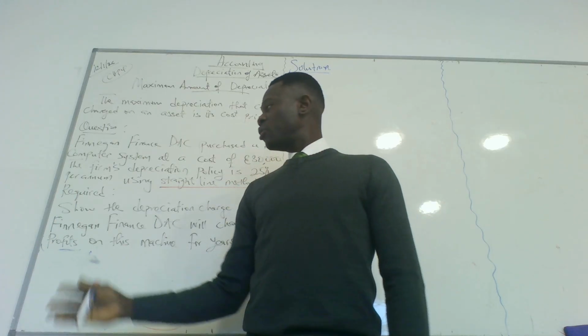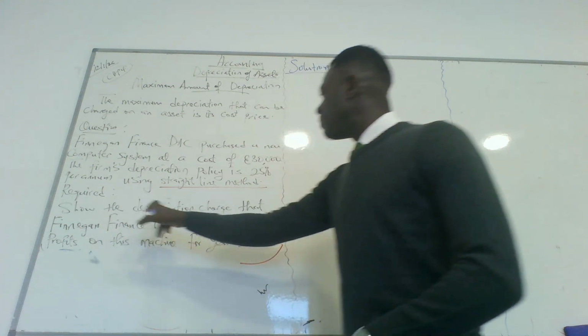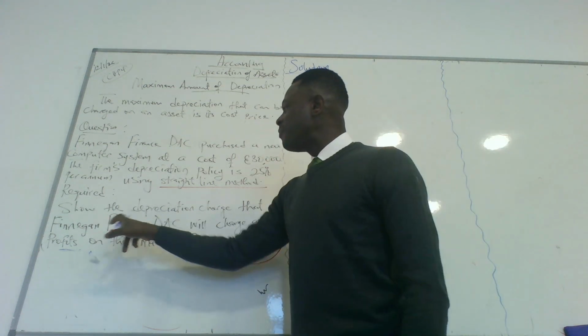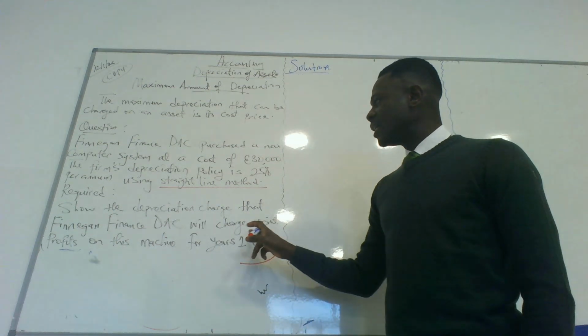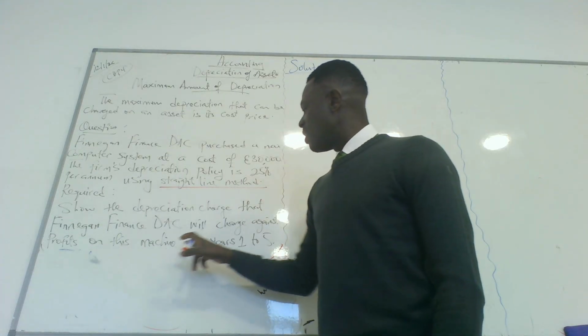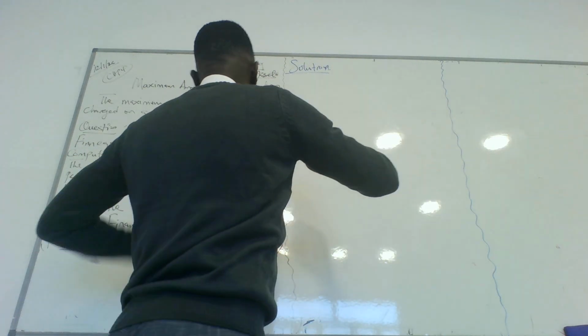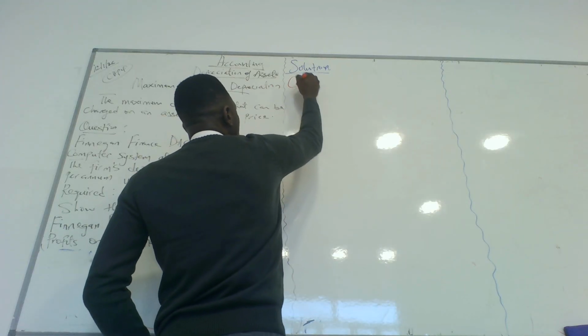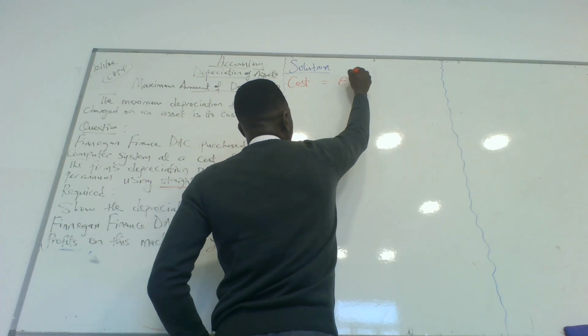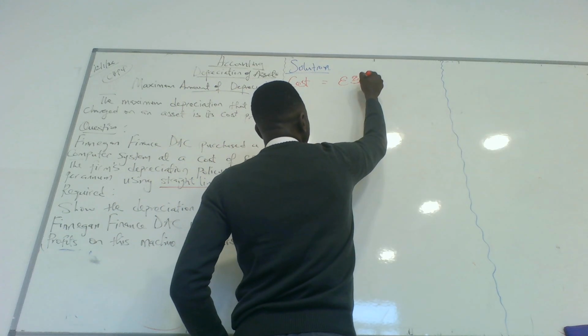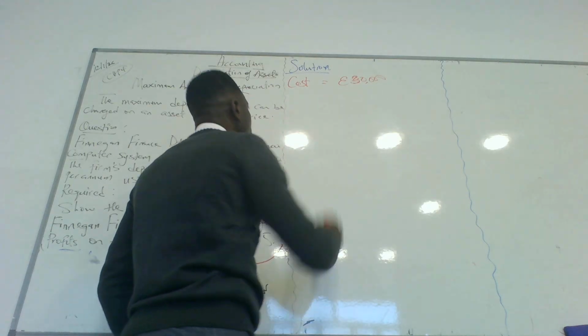So the question says we should use the straight line method. Now show the depreciation charge that the firm will charge against profit on this machine for years 1 to 5. So we start. Solution. We have 30,000, the historic cost. The cost of the machine is 30,000 euros, right? Yes.